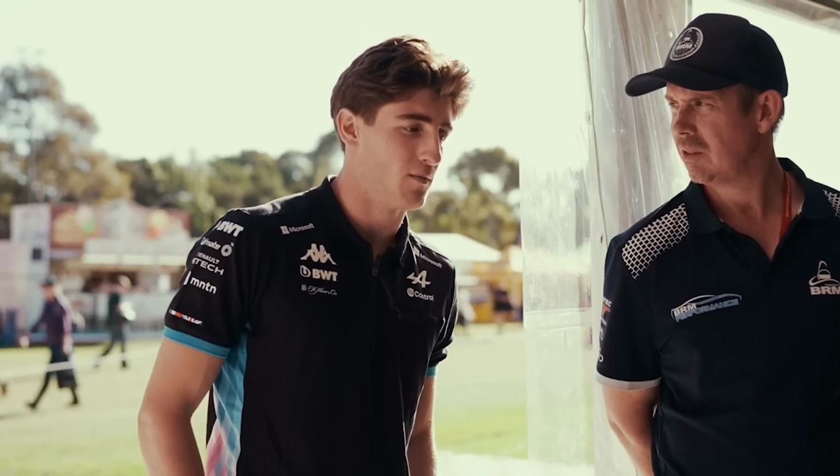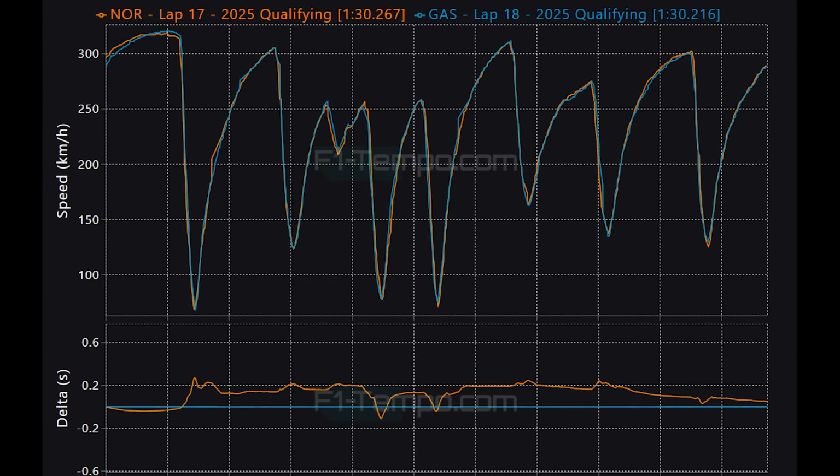Gasly even beat Norris. So let's compare the lap times of Lando Norris and Pierre Gasly to see how it happened. When you look at these two laps, it looks like Norris loses a lap pretty quickly as Gasly gets a better exit from turn 1. Norris starts to slowly pull back the time though, and was going to beat him until they got to the very tight turn 10, when Norris again loses time to Gasly, and it looks like he goes in just a little bit too deep. Because of that, Gasly ends up beating Lando Norris, and finds himself in the lofty heights of P4 for the start of the Grand Prix.